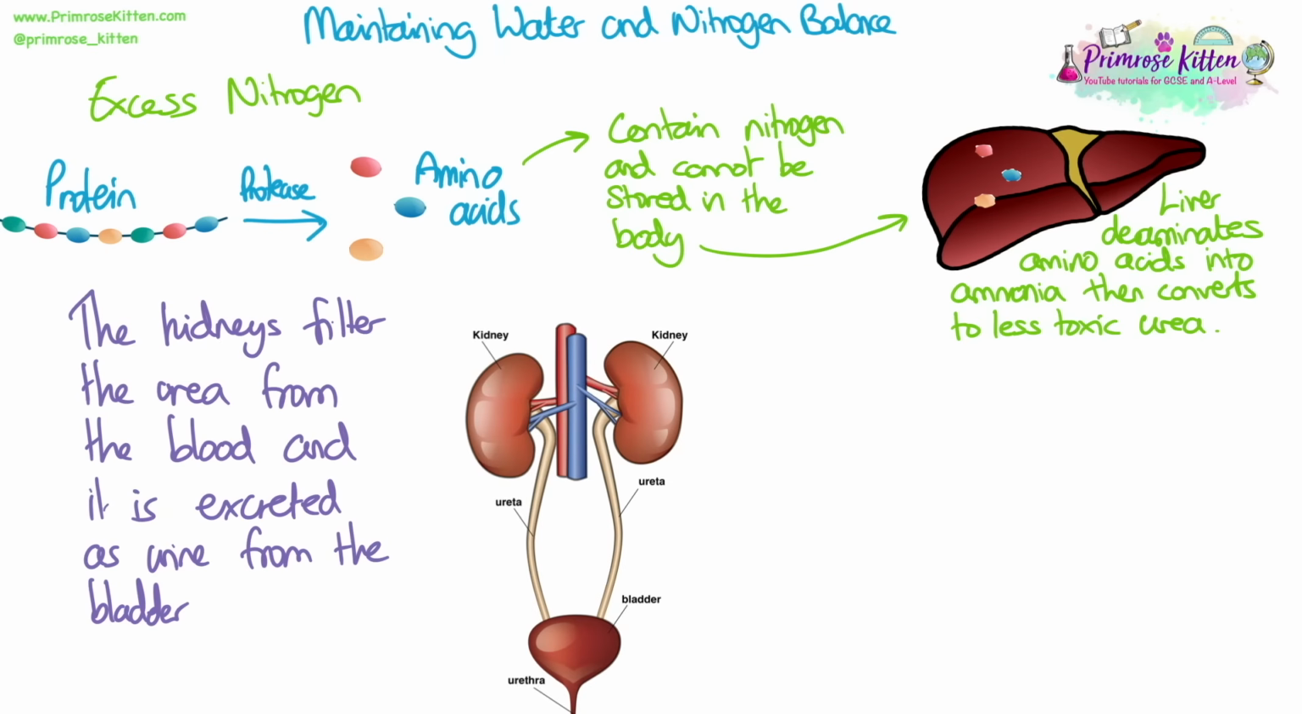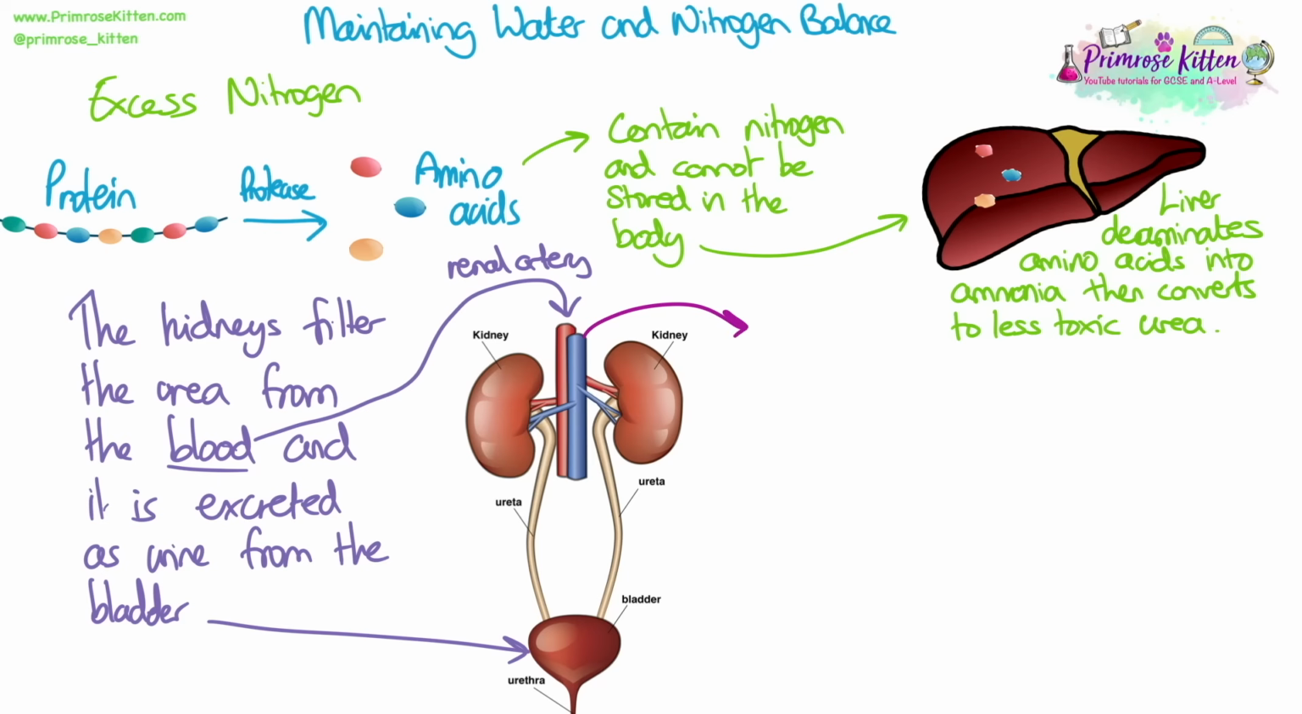The kidneys filter the urea from the blood, and it's excreted as urine from the bladder. So the kidneys filter the urea out of the blood, it gets mixed with water, and then leaves the body as urine. So blood enters the kidneys that contains urea, and then blood will leave the capillaries that doesn't contain urea. So it filters out any of the substances, including urea and any excess ions that we don't need. That will then leave the body in the urine. But the cleaned blood or filtered blood is then sent back to the heart to be sent back around the body again.